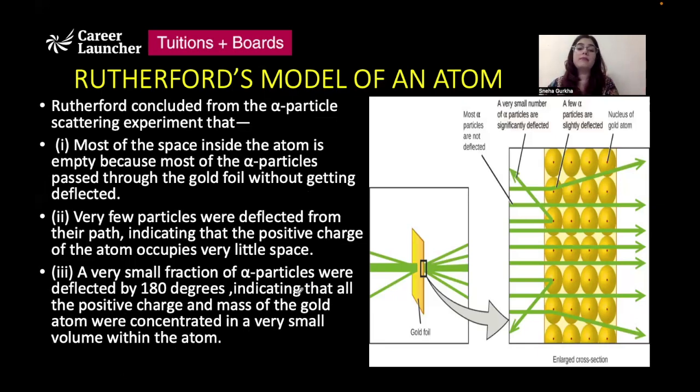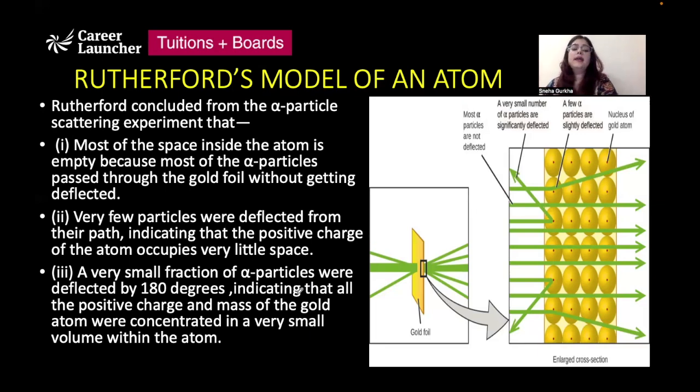So from this experiment, what were the conclusions that he drew? The first thing that he concluded was that most of the space inside an atom is empty, because that is why the alpha particles were able to pass straight through the gold foil without getting deflected. Most of the alpha particles could pass straight through the gold foil, which means that most of the space inside an atom is completely empty. Now very few particles were deflected from their path, which means that the positive charge occupies a very small space inside an atom.